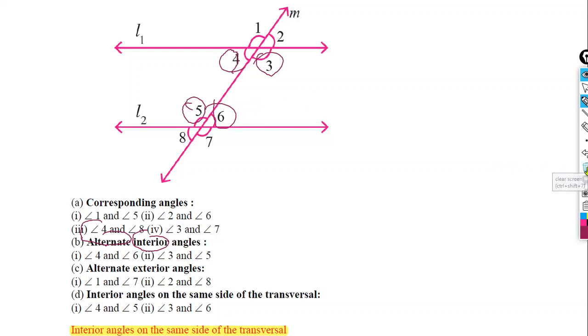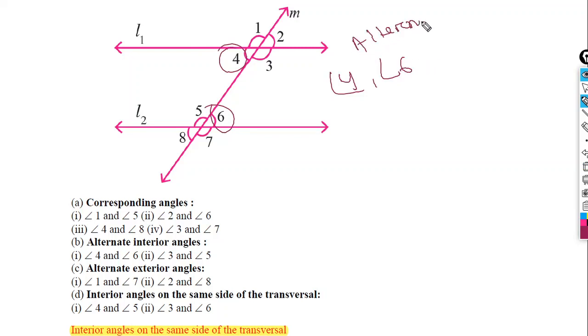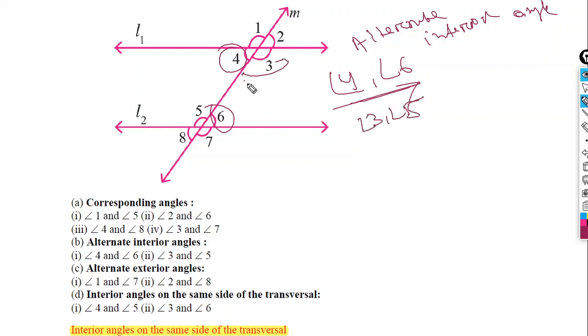Okay, that means the pairs are angle 4 and angle 6, alternate interior angles. Another pair is angle 3 and angle 5. Their alternate interior angles. Similarly, we will move to alternate exterior angles.